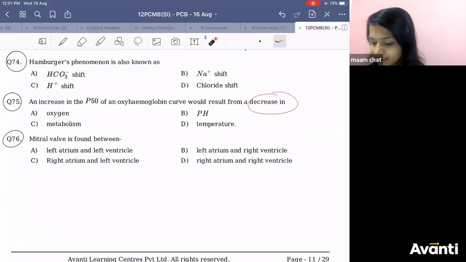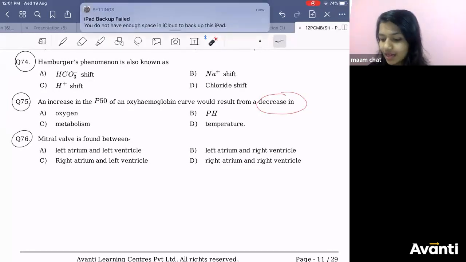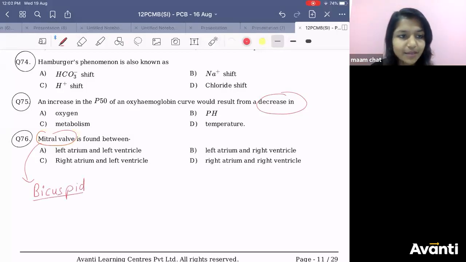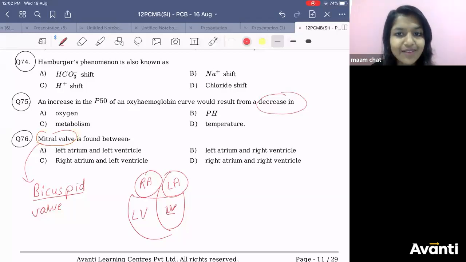Go for 76. This is a very easy question. You shouldn't make any mistake in this question. Mitral valve. I hope you know what is mitral valve. Mitral valve is nothing but bicuspid valve, right? कहाँ present होगा? कहाँ होगा? This is your right atrium. This is your right ventricle. Left atrium, left ventricle.